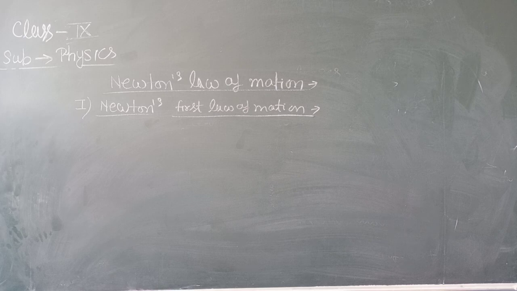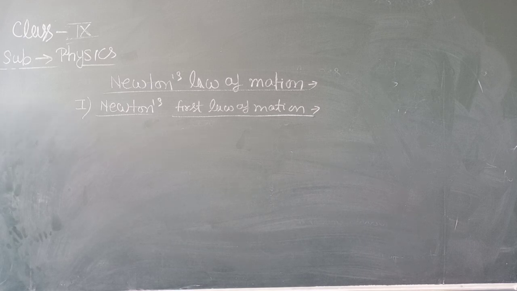A body at rest will remain at rest until an external unbalanced force is applied, and a body moving with a constant speed will continue to be in motion until an external unbalanced force is applied on it.